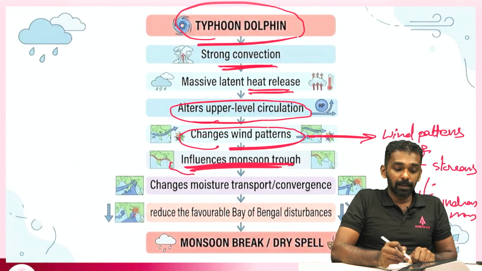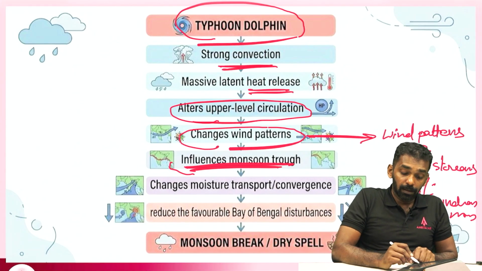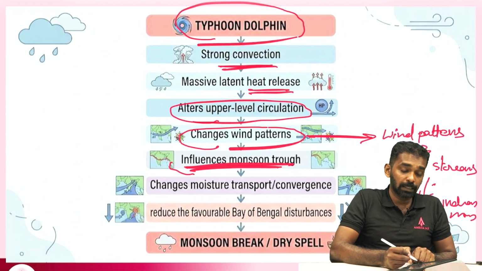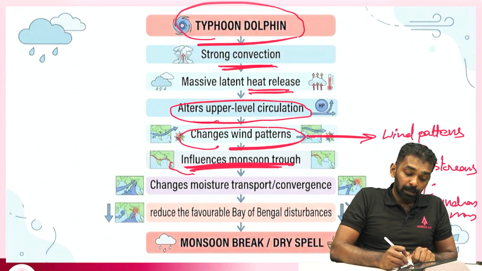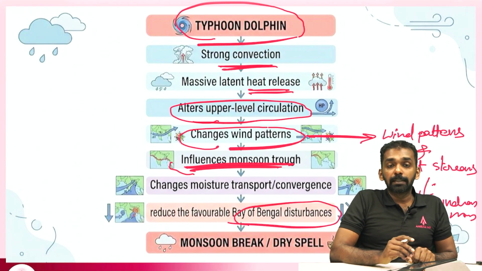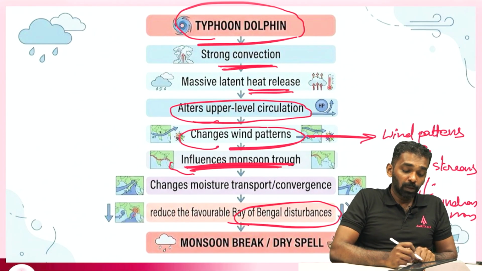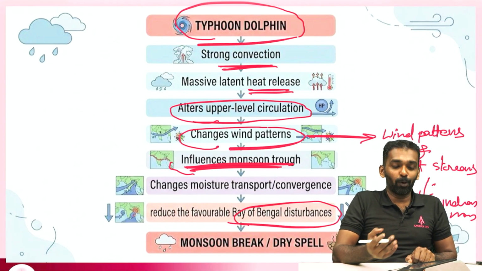So this affects not just the global wind patterns, but also the monsoonal trough's position, and obviously it affects the favorable cyclonic disturbances that form in the Bay of Bengal region. So this acts as a sponge.